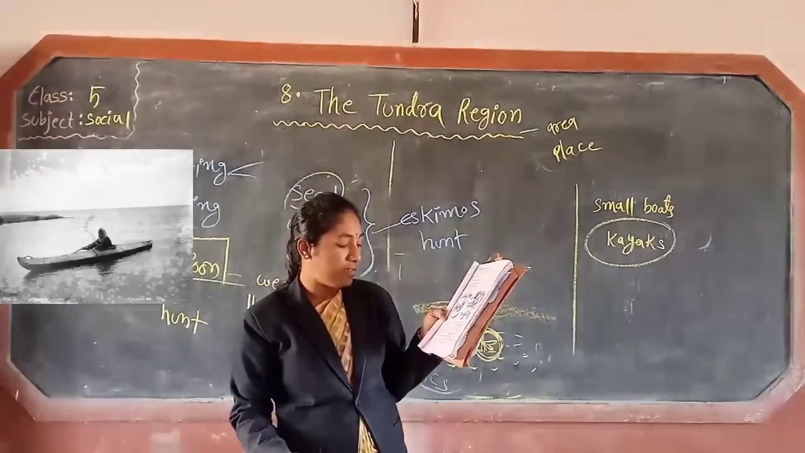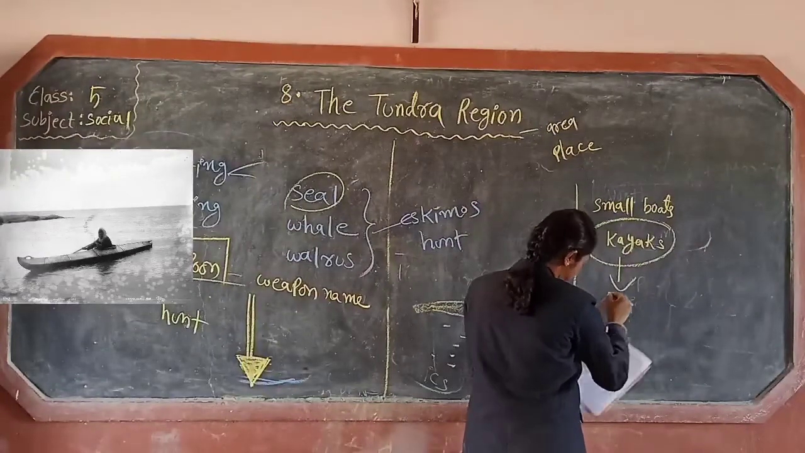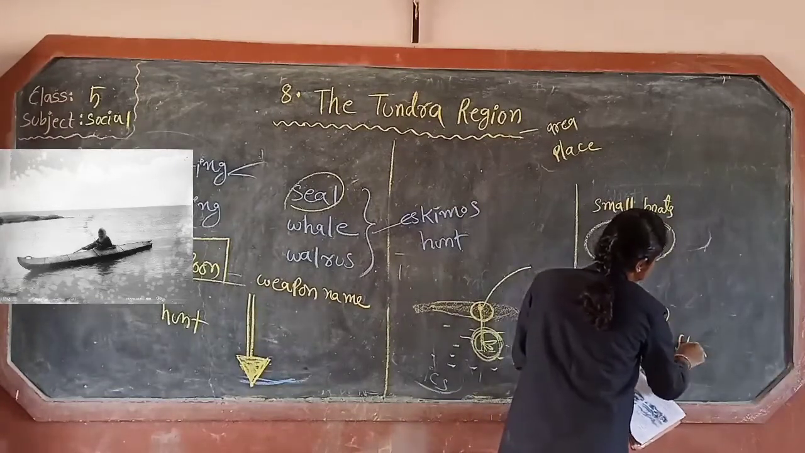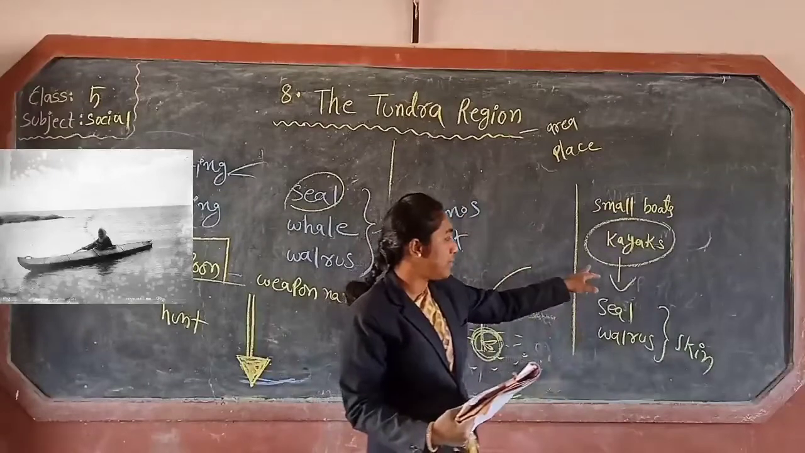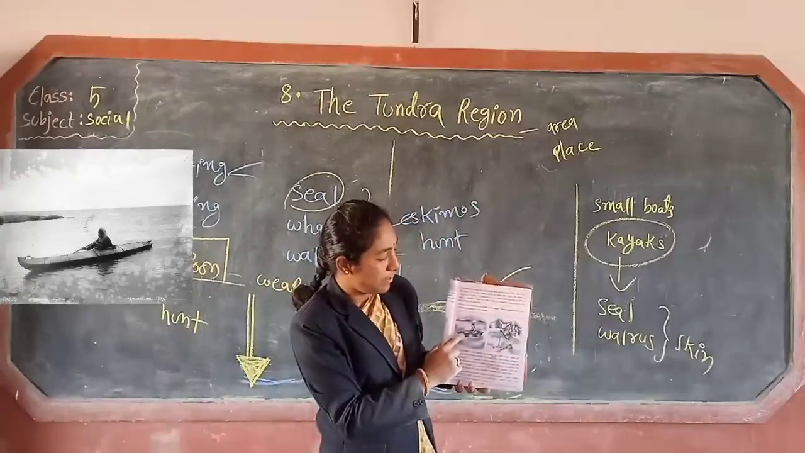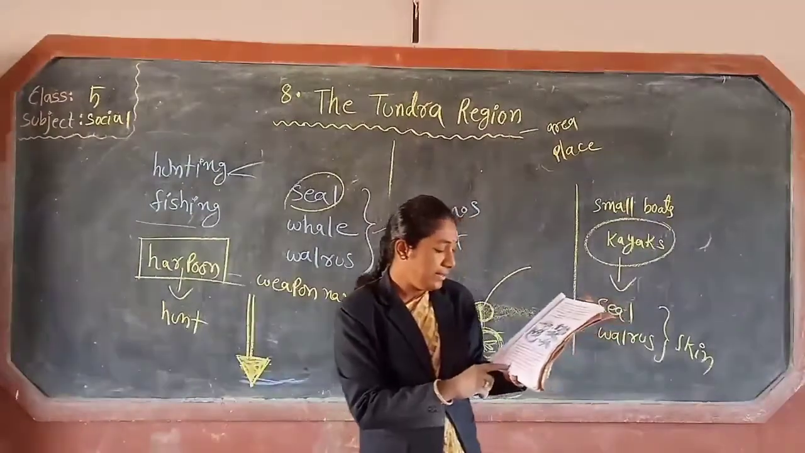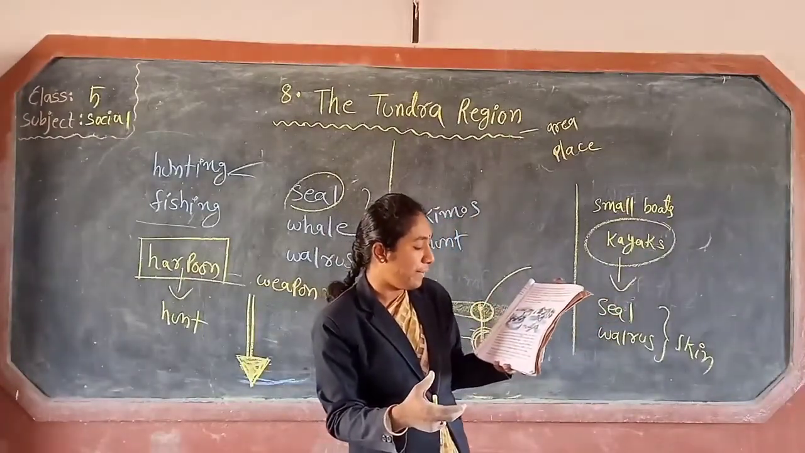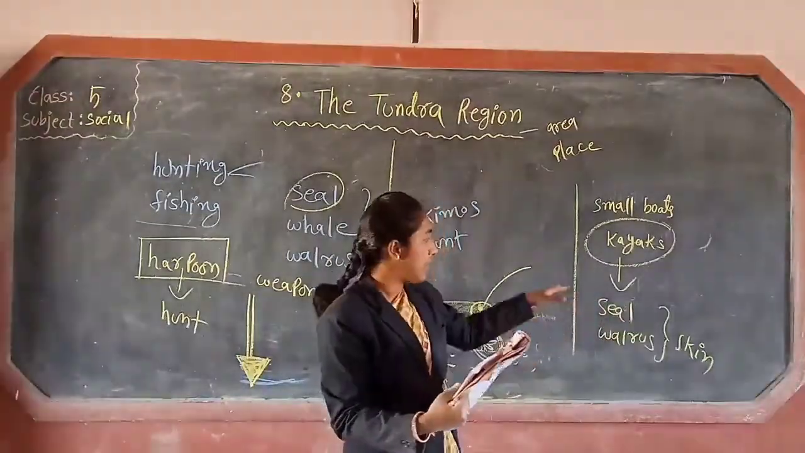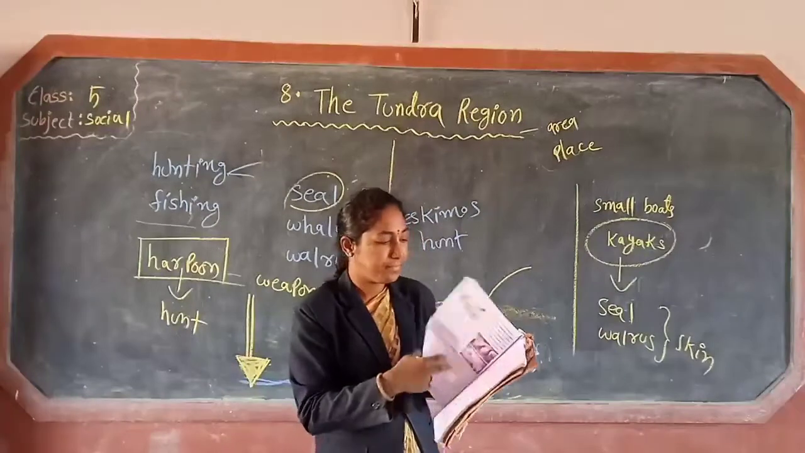A kayak is made of seal or walrus skin. Okay, these kayaks, small boats, are made with seal or walrus animal skin. Look children, this is the boat, kayak of Eskimos. So, skin is tightly stretched over a light frame of wood or board. In the middle there is a hole just enough for a man to sit in.